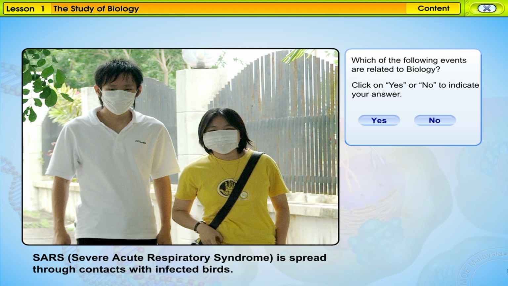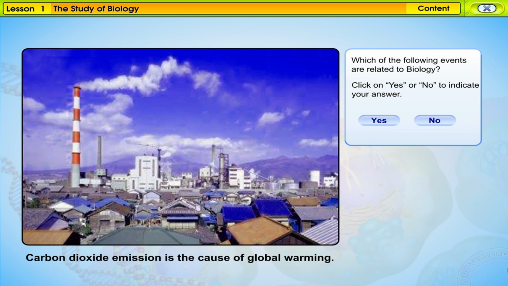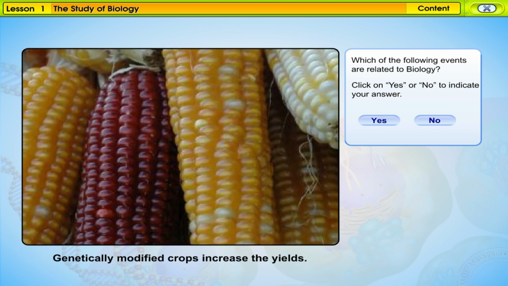SARS, severe acute respiratory syndrome, is spread through contacts with infected birds. Carbon dioxide emission is the cause of global warming. Genetically modified crops increase yields.